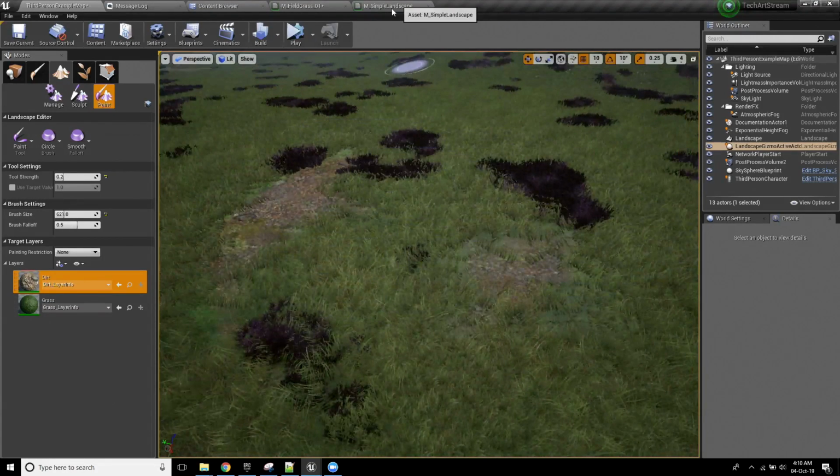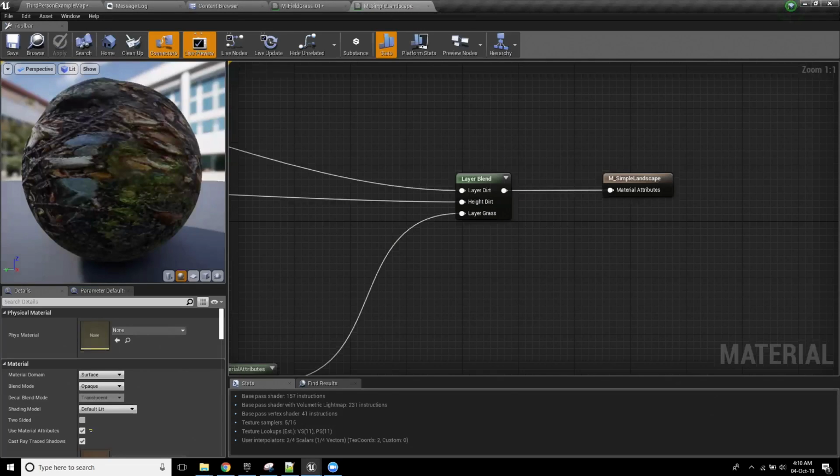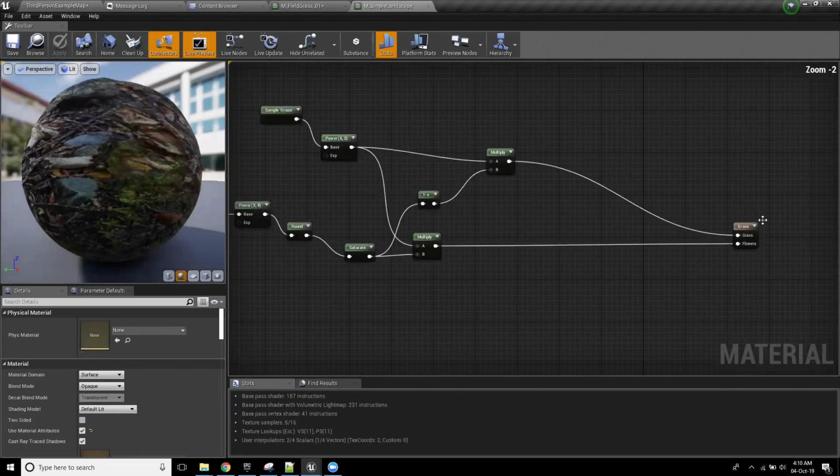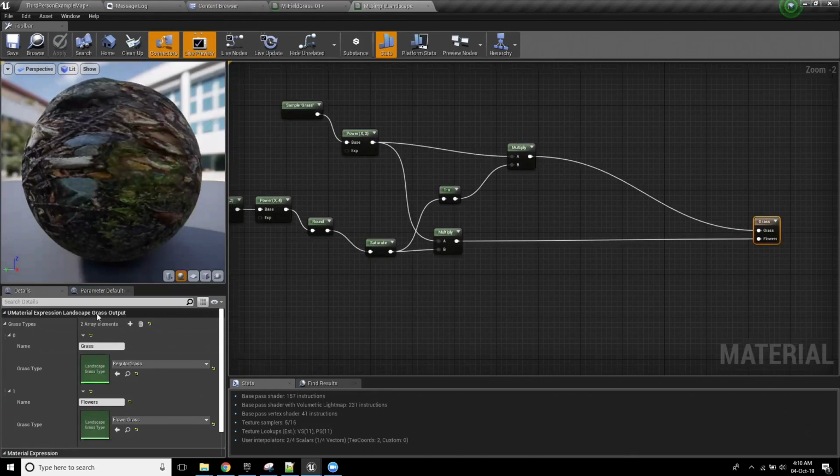In my landscape material, if I scroll down here, you'll see I've added this thing called the landscape grass output. What this lets you do is, the values that get read into this, if it's a 1, it will automatically spawn grass meshes at that location. Now, because that's coming through with a value of 1, it's spawning grass.